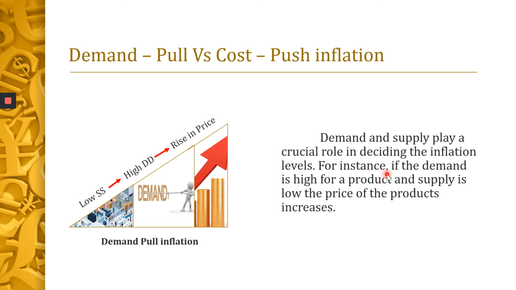Likewise, even in the fish market or in the vegetable market, if the demand for a particular commodity is more and the supply is less, suddenly you can see your mother saying, "Today I went to the market, the price of onion is 60 rupees." Then someone might ask, "Why is it so much?